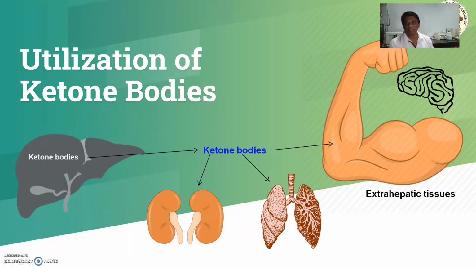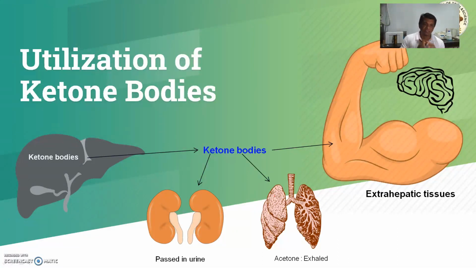When there is a large amount, since ketone bodies are water soluble, they get passed through the urine. They can also be exhaled, like acetone, which can be exhaled from the lungs by breathing. And the ketone body gets converted into acetyl-CoA, goes into the Krebs cycle and gives energy to your body.